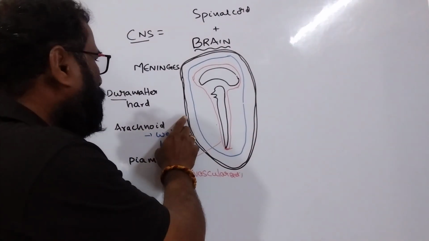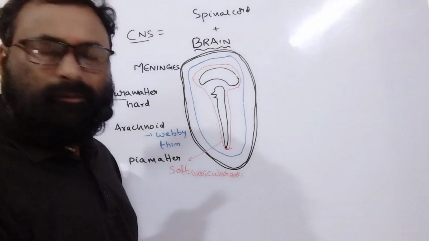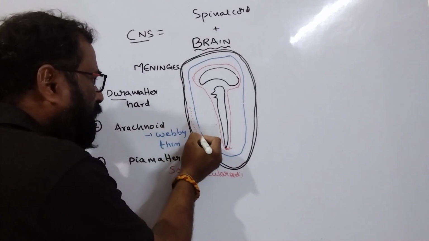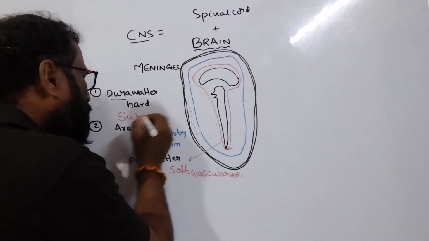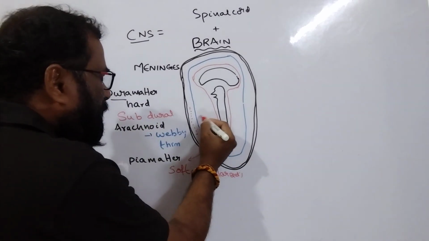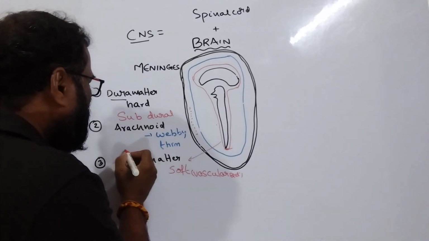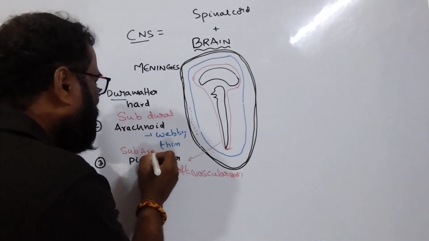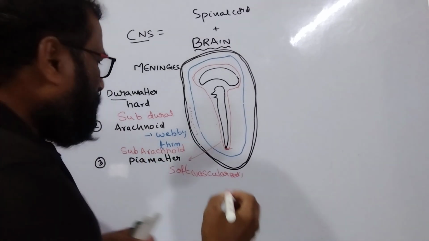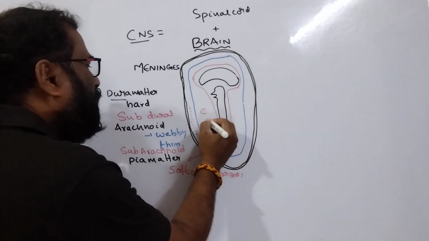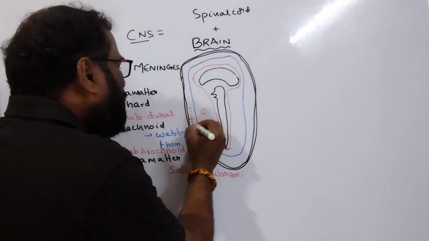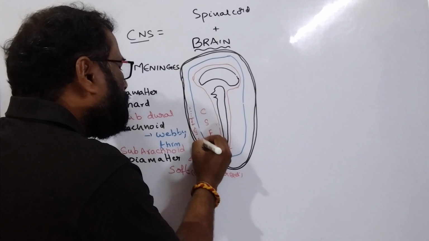In between dura mater and arachnoid, there is a space called the subdural space. The space between arachnoid and pia is the subarachnoid space. In the subarachnoid space, there is cerebrospinal fluid, CSF.